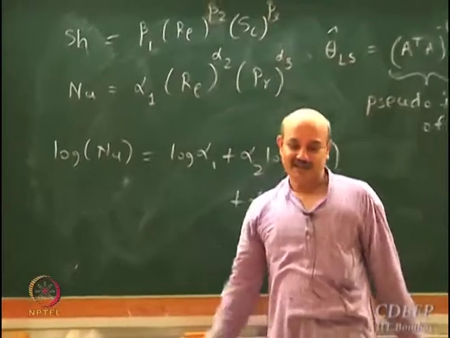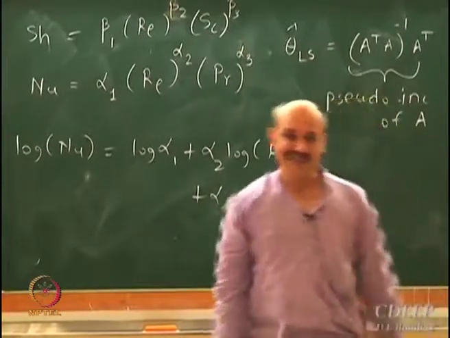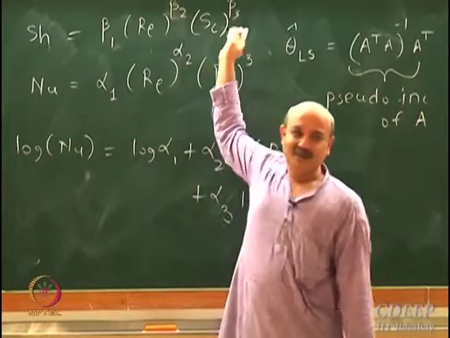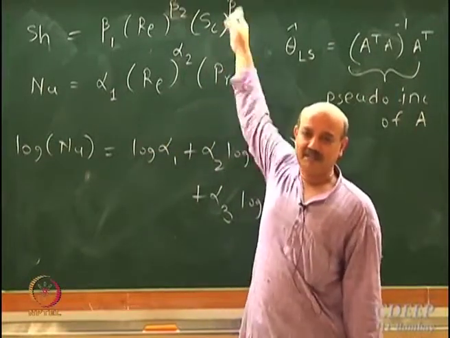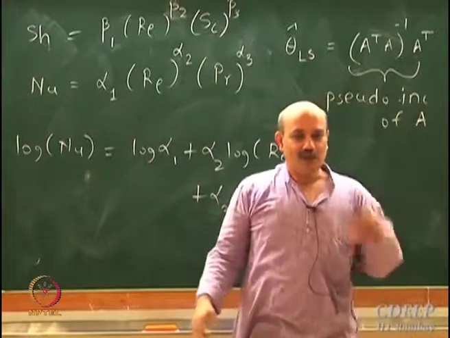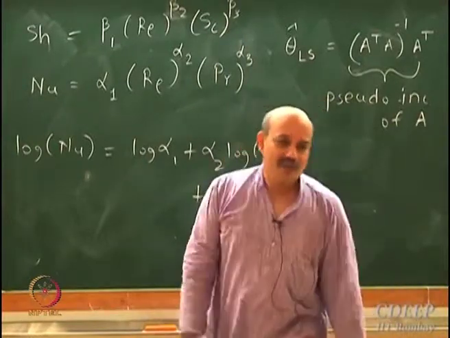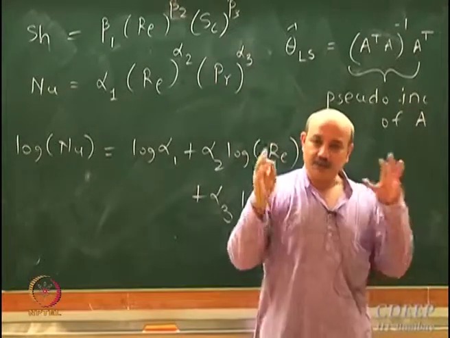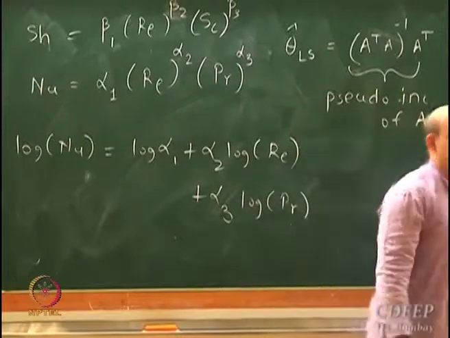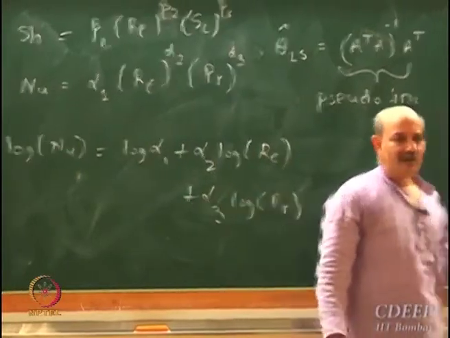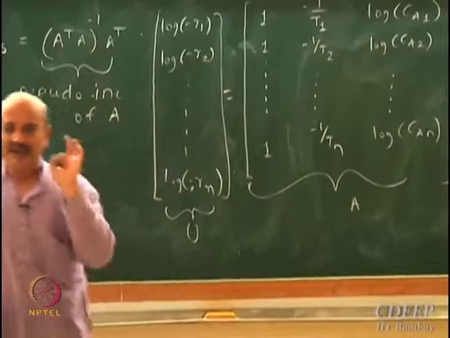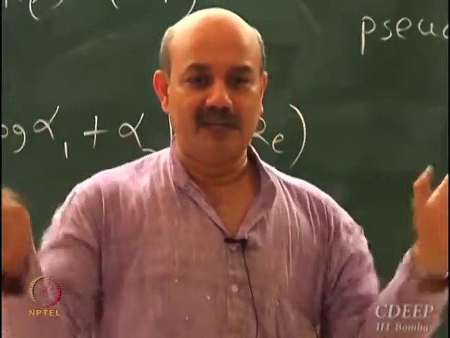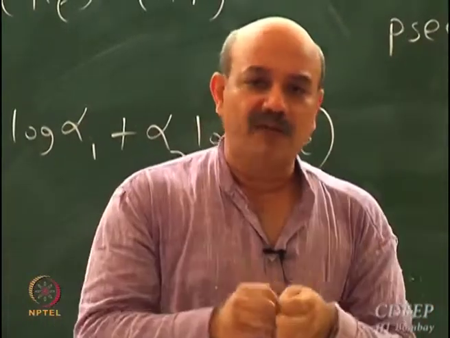Well, for me it's almost 20 years now, so you are fresh. So right, this is some 0.63, and you may have a viscosity correction mu by mu s raised to something, a fourth parameter. So you may have 4 parameters, but once you do this transformation, it's a linear in parameter model. You can use least square parameter estimation. These columns will be different. This column will be different. The same idea works. You get least square estimates of alpha 1, alpha 2, alpha 3, alpha 4 just by taking A transpose A inverse.